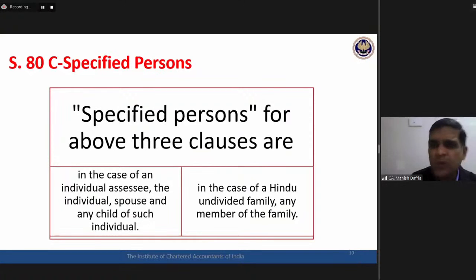Okay, so this is what is written in the act, this is what is written in the books, this is what is written in the institute study material. We all read it and then we move forward. Okay, we move ahead. We feel, okay, this is something simple. I know everything. Everything is now clear. Let's see how much clarity we have generated.